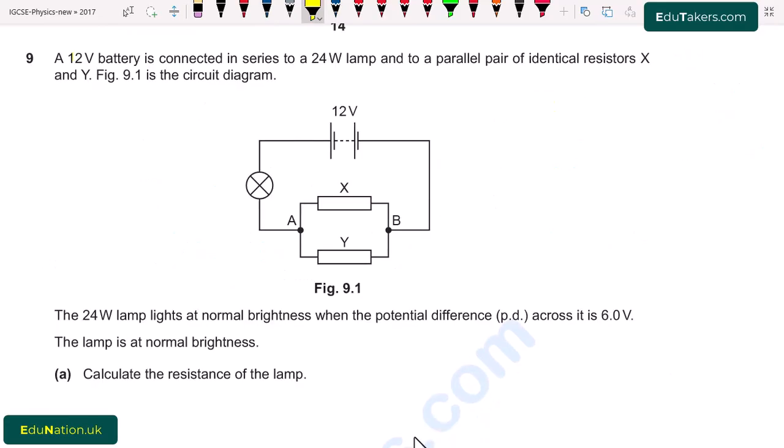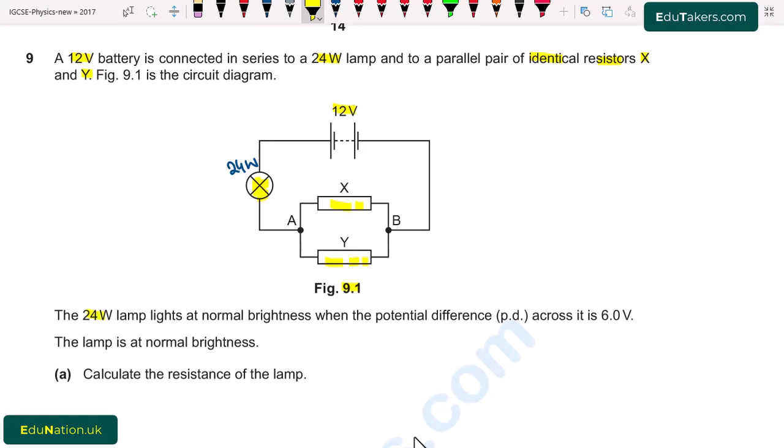Question number 9. A 12-volt battery is connected in series to a 24-watt lamp and to a parallel pair of identical resistors X and Y. Figure 9.1 is the circuit diagram. Here is the figure 9.1 and we can see that there is a battery whose voltage is 12 volt and it is connected with a lamp whose power is given, which is 24 watt, and there are two resistors X and Y. Both of these are identical and both of these are connected in parallel, but the combination of these resistors is connected in series with the lamp and battery.